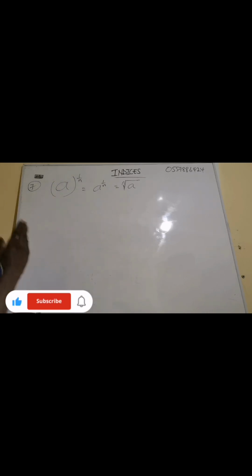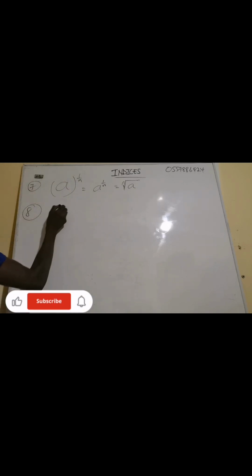Now you can use this one to solve plenty of questions, and we have two ways we can use this. Now let me go to property 8, rule number 8. I'm talking about a situation where the numerator here is not 1, it's also a number.